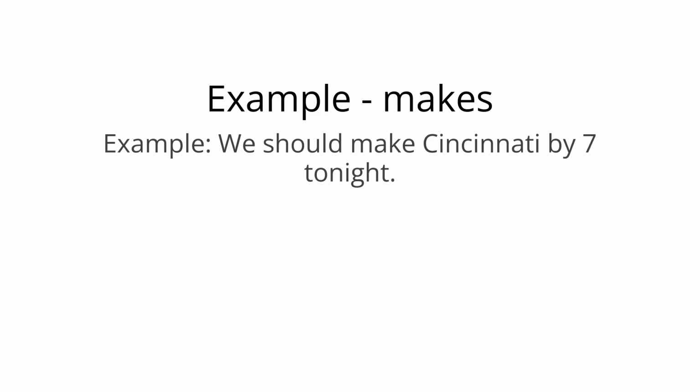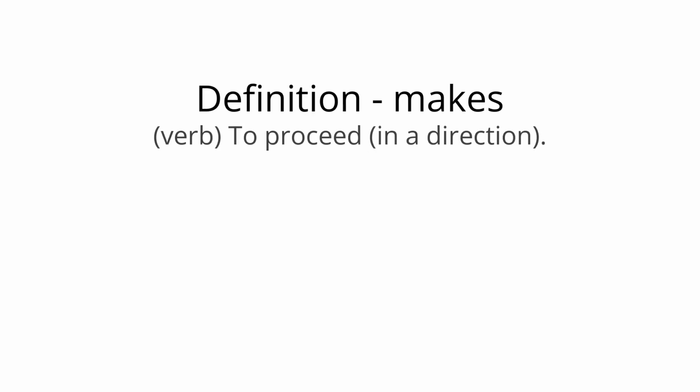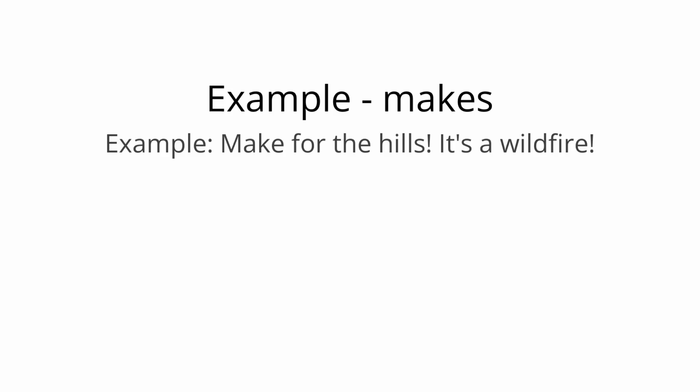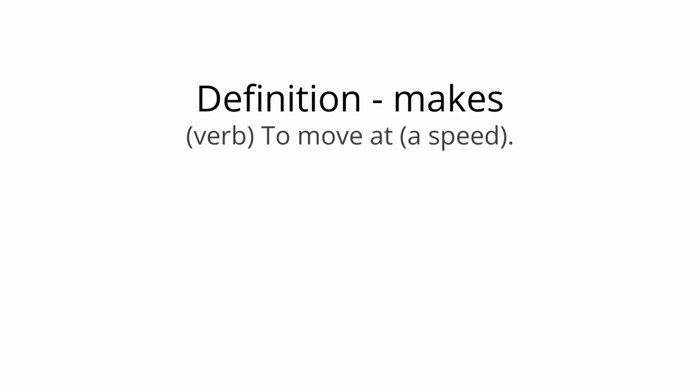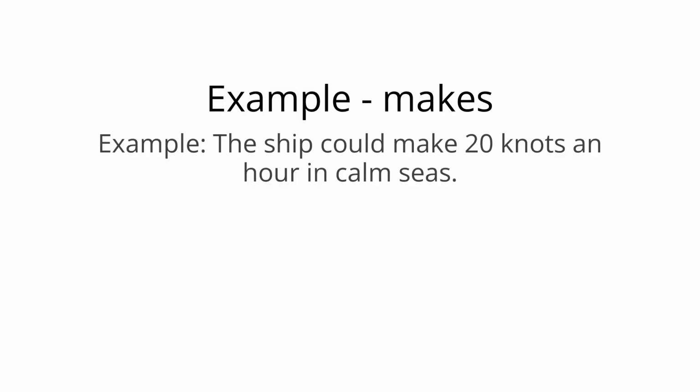For example, we should make Cincinnati by 7 tonight. As a verb, makes means to proceed in a direction. For example, make for the hills. It's a wildfire. As a verb, makes means to cover a given distance by traveling. As a verb, makes means to move at a speed. For example, the ship could make 20 knots an hour in calm seas.